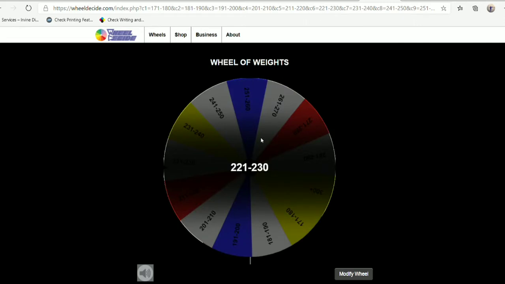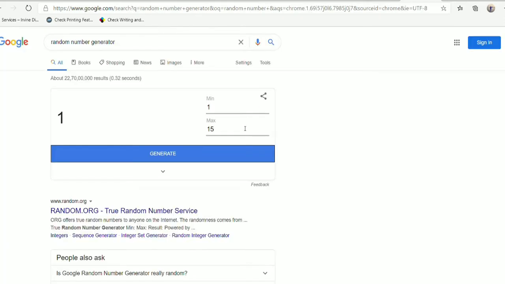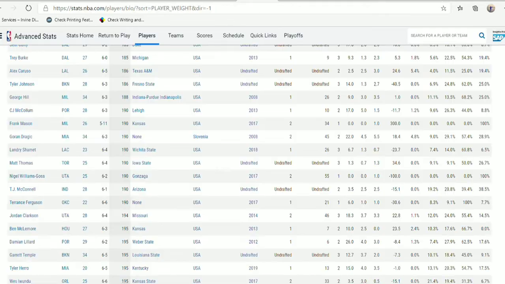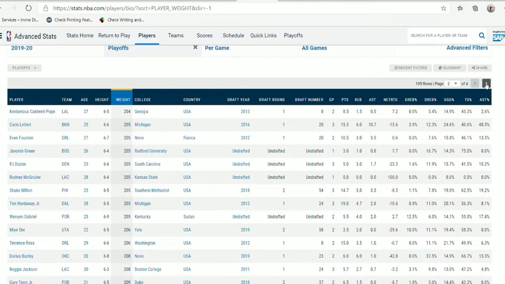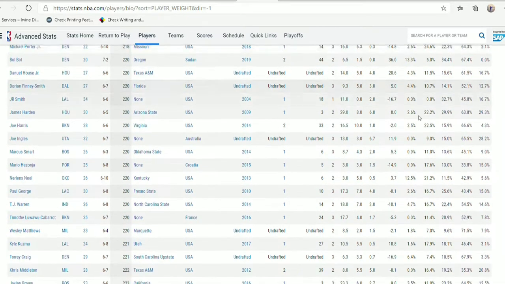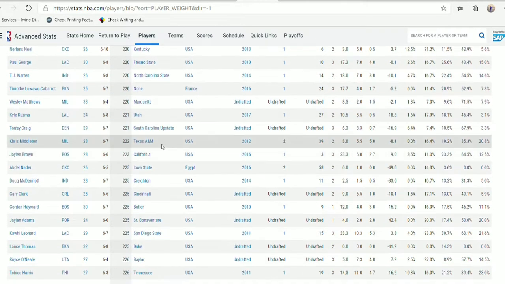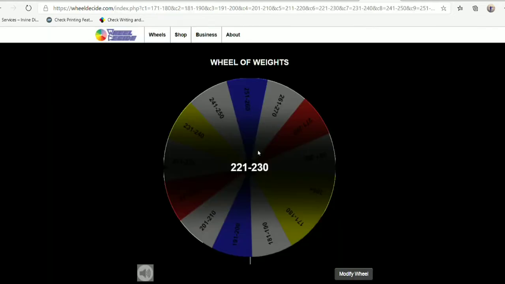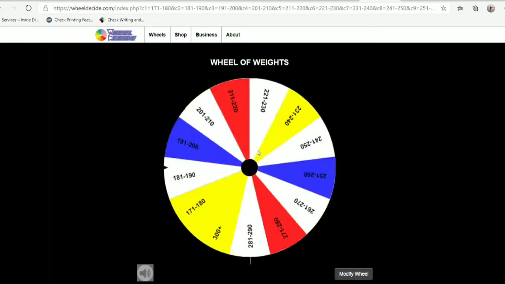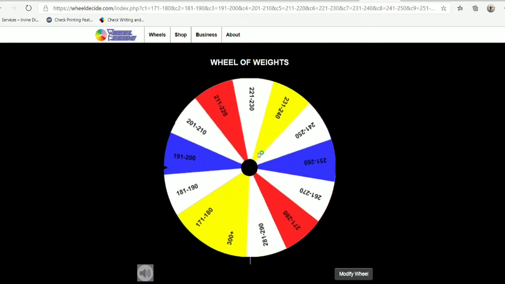As we get the weight range of 221 to 230 pounds, there are currently 22 active NBA players right now. So let's generate the number, and we get the number 4. So let's see who that guy is. So right now we are just building like an 8-seeded team, but as we will do the rebuilding challenge, our focus is to get the number 1 seed and win the championship. As the number 4 guy, this is Jaylen Brown here. So again, a good all-star caliber player. He was not an all-star this year, but he's surely an all-star caliber player.